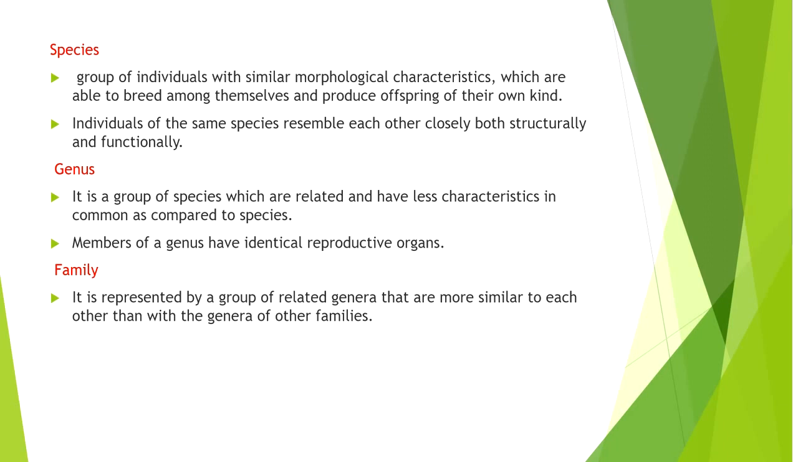Which means they have similar characteristics, even though it is not as much like that of a species. For example, cats and tigers both belong to the same genus, even though they have a lot of differences, so that they belong to different species. And the members of a genus have identical reproductive organs. When we closely observe tigers and cats, they have similar reproductive organs only, even though they belong to different species based on their differences.